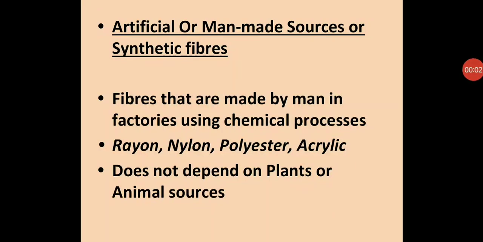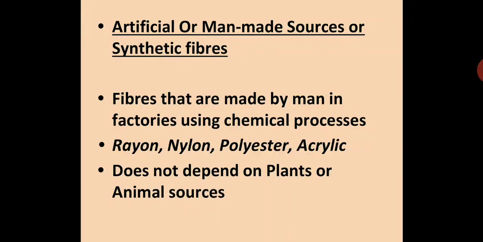Artificial or man-made sources, or synthetic fibers: fibers that are made by man in factories using chemical processes. So these are artificially made. They are synthesized in the lab or in factories and industries, and large-scale production is done. Your chemical process uses purely chemicals, and the fibers which we get are rayon, nylon, polyester, acrylic.